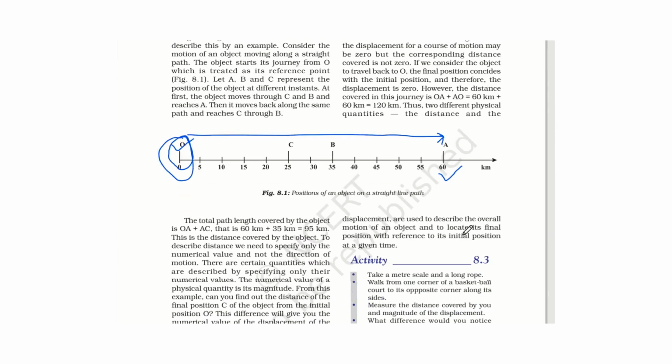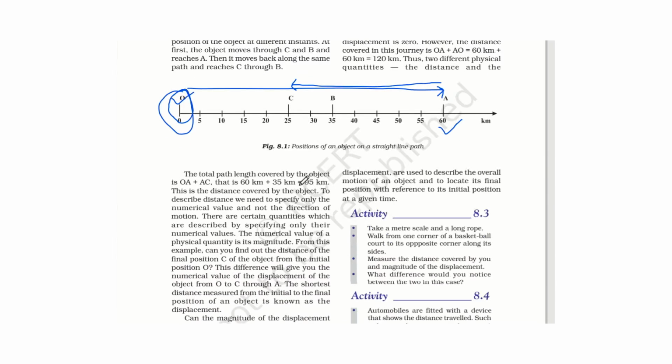Now if this object comes back from A to C, then the total distance covered by it is OA plus AC, that is 60 kilometers plus 35 kilometers.